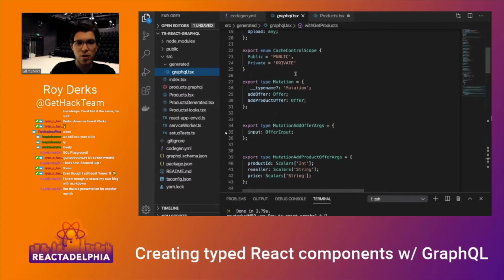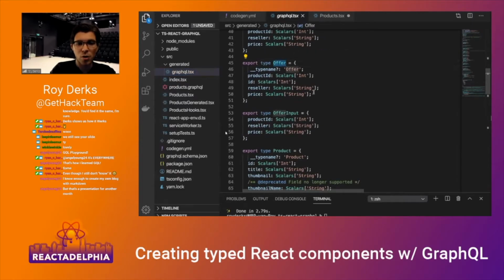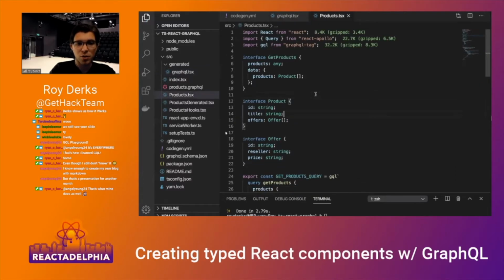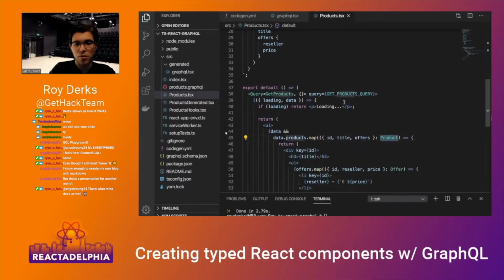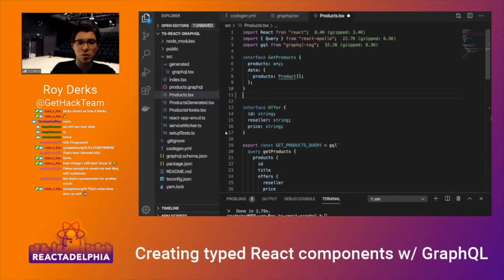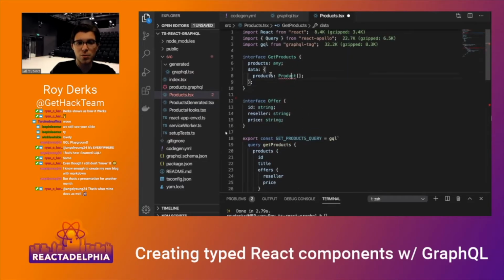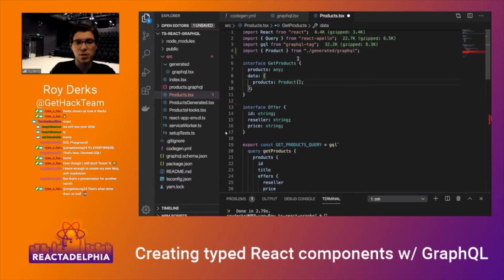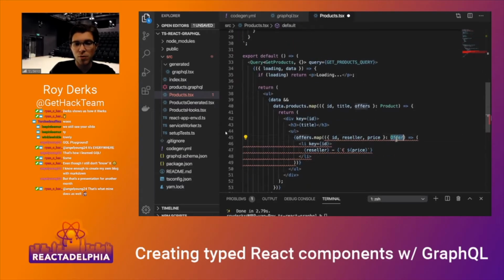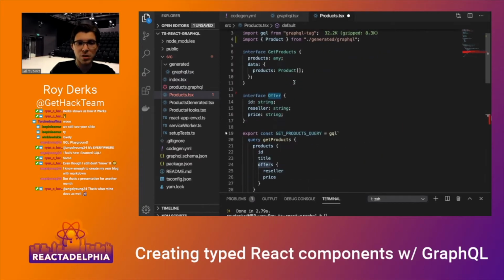Basically what it generated is the type of my offer, the type of my product, which is something I can use, right? Because if we go back here, in here I've typed product, which is quite annoying because every time I change something in the schema, I need to change this. So let's try and just delete this and see what happens, because product should also be available in my generated file. As you can see, I'm importing product now, and I get to delete one interface already. And probably we can do the same for offer, right? It's already giving me errors, so I should get rid of that anyway.